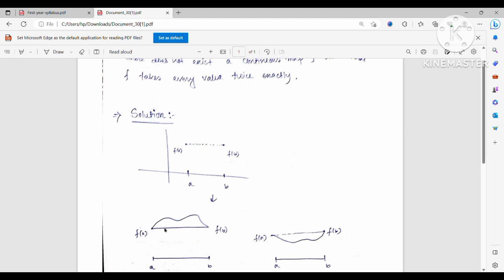for every x in the open interval (a, b), f(x) is either greater than f(a) for all x, or less than f(a) for all x. Why?